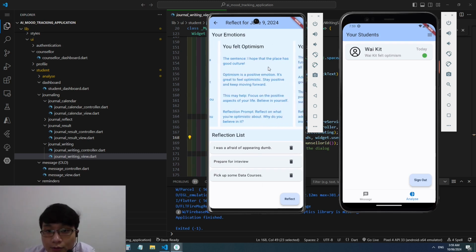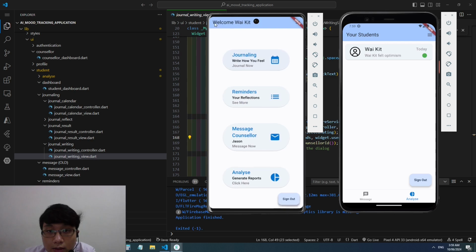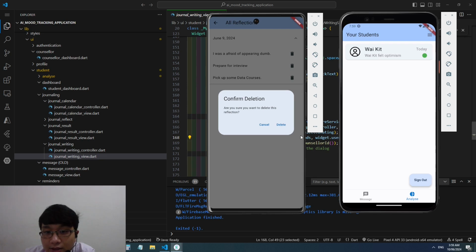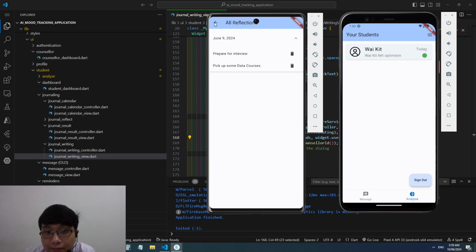So this is the way this app will help the student reflect on their emotions. Over here, the user is also able to click on reminders to view all of their past reflections, and if it's no longer relevant, just delete. If I don't feel dumb after finishing these preparations, I can just click on delete, and it'll be done, right? Of course, if I have other journals, this drop down will be able to expand and retract based on the dates, but there's only one day that has a journal, so this is why the reflection page looks a bit empty right now.